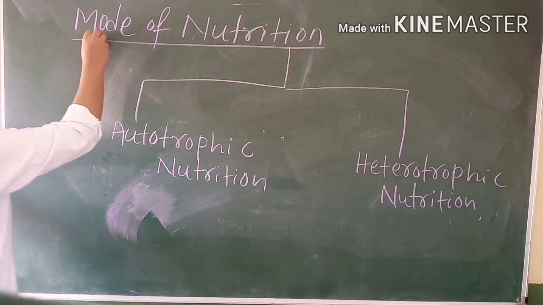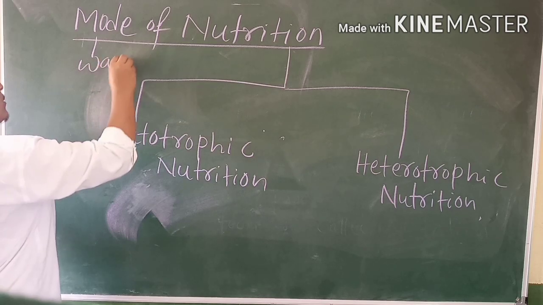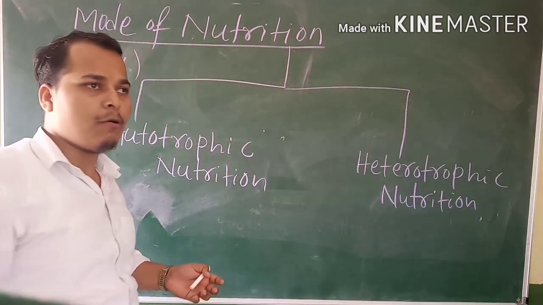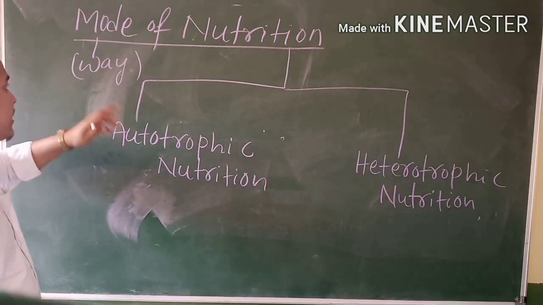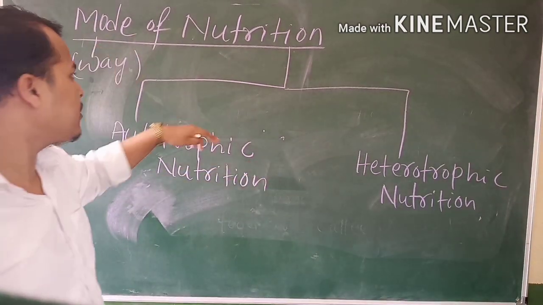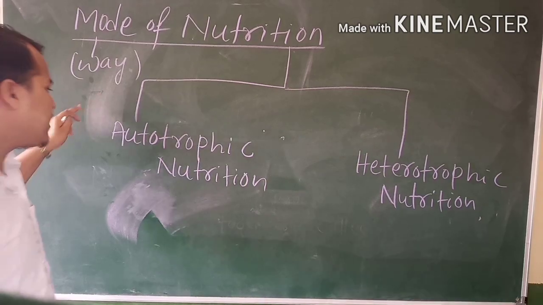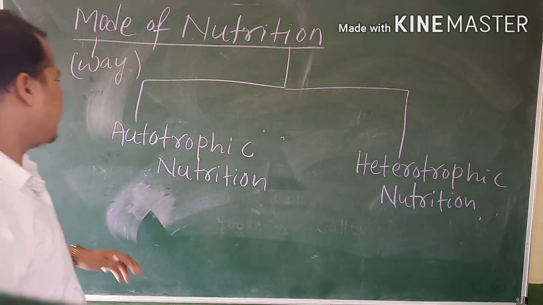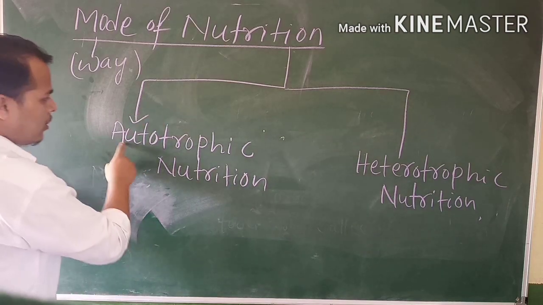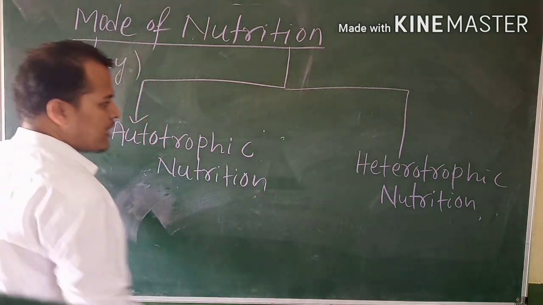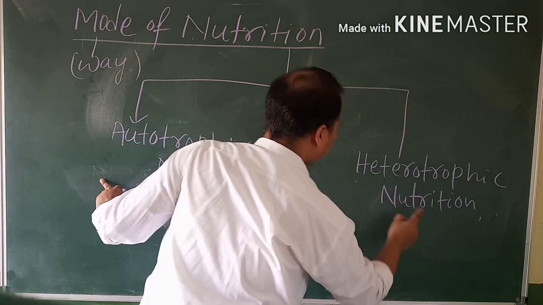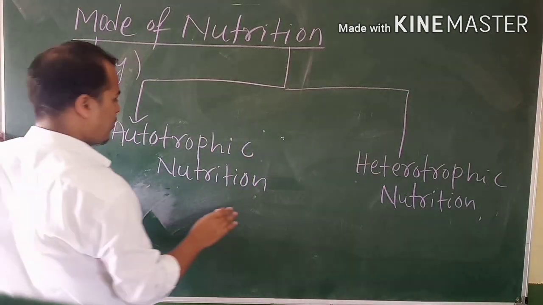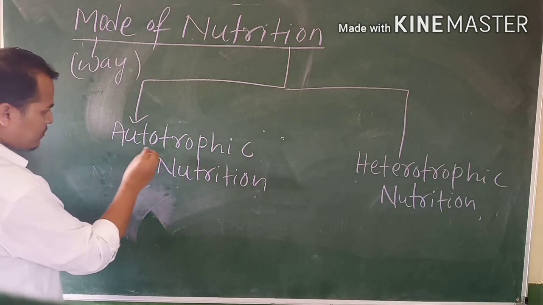Mode means the way. There are many different ways of taking food inside our body. So the mode of nutrition, the way of taking food inside our body, is divided into two types. First is autotrophic nutrition, second is heterotrophic nutrition. First we will discuss what is autotrophic nutrition.